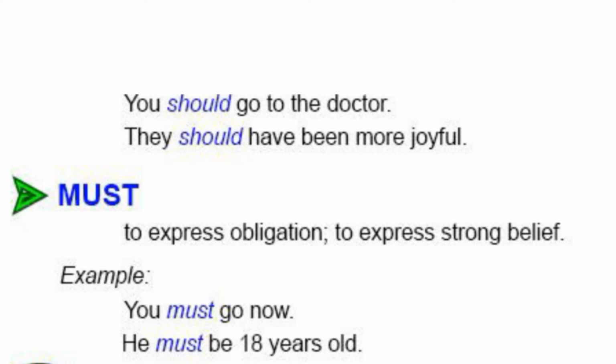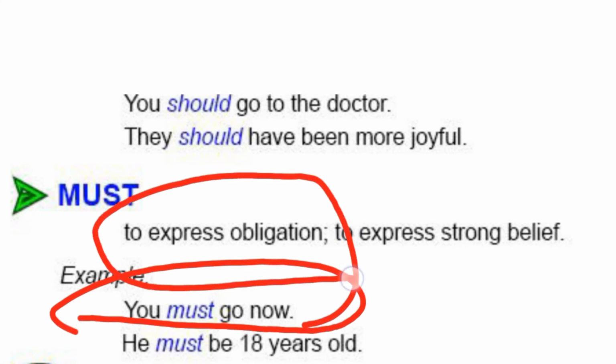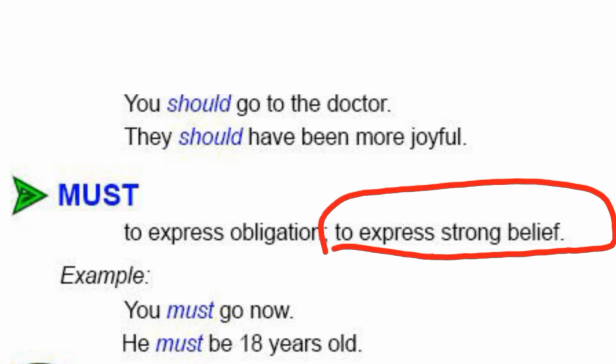Like you must go now. It is obligatory, so we can use must. Somebody is trying to tell the necessary suggestion. It is also used for suggestion, but when it is quite necessary to do it. To express strong belief, it means he must be 18 years old. Somebody has a belief.